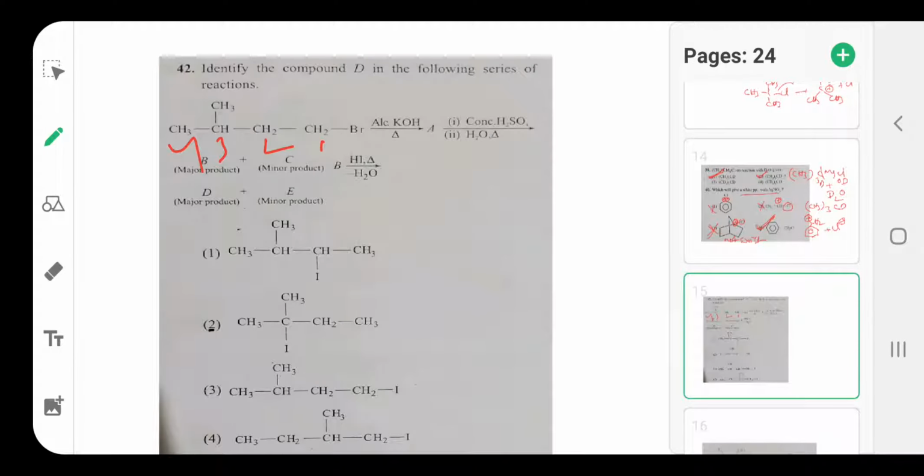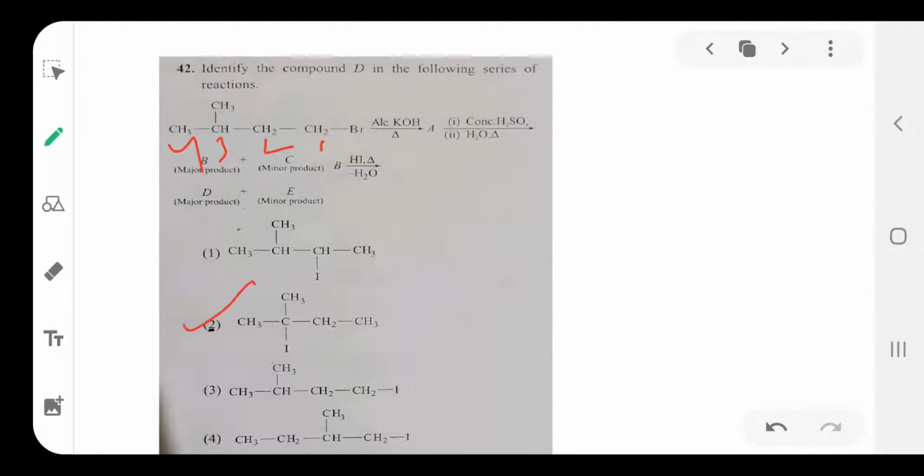So which one is major? B and C are major, minor, and D and E are major, minor. Which one is major? The one where iodine is attached to the tertiary carbon atom is major. So here this carbon is major. Which one is minor? Iodine is attached to the primary carbon. This is minor.